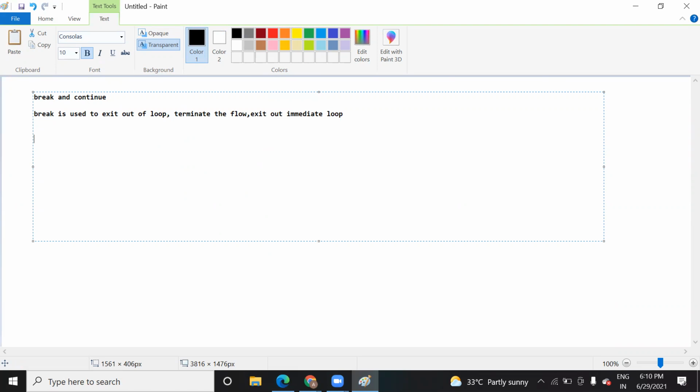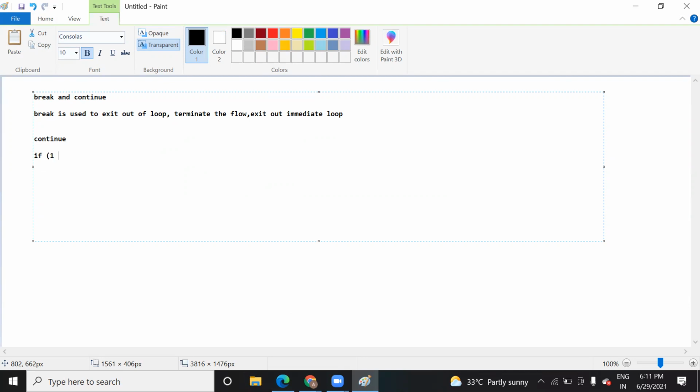Next thing is continue. In continue, it is opposite to that of break. Here you will not calculate that particular condition; you are going to skip this. Suppose you are working with an if condition, and you want to print a variable i till 10.